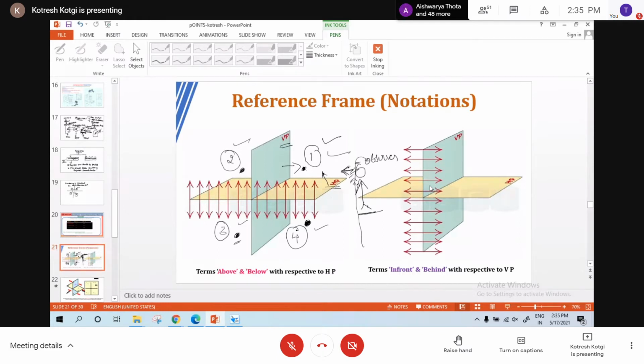Now, I have explained four possibilities for a point. The first one is above HP and in front of VP. Which quadrant? First quadrant. Now, below HP and behind VP. Which quadrant? Third quadrant. Okay. Below VP, above HP.